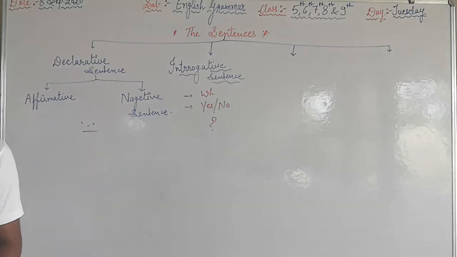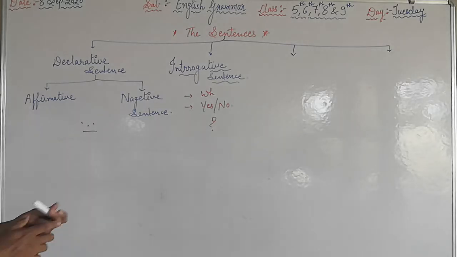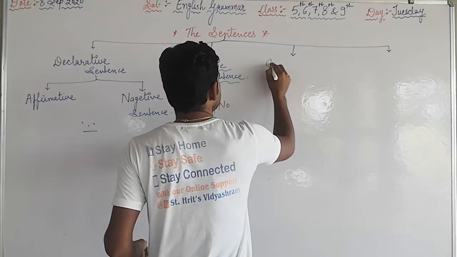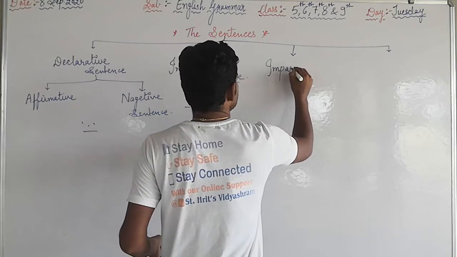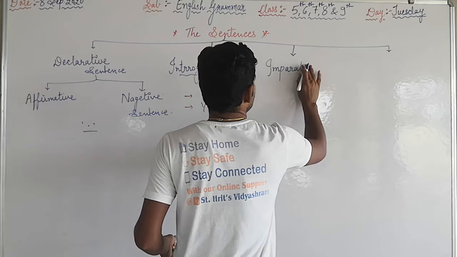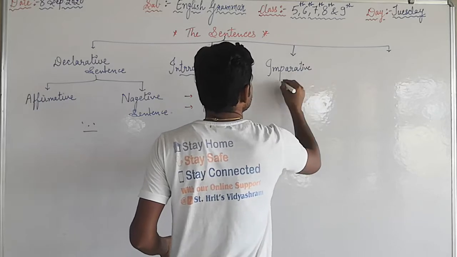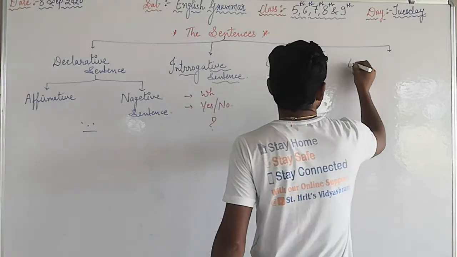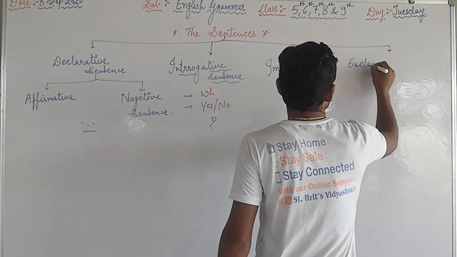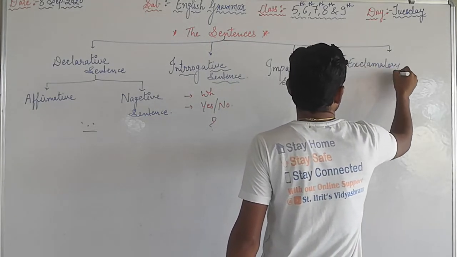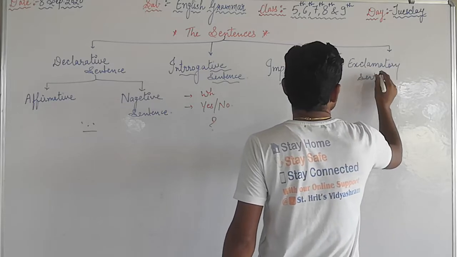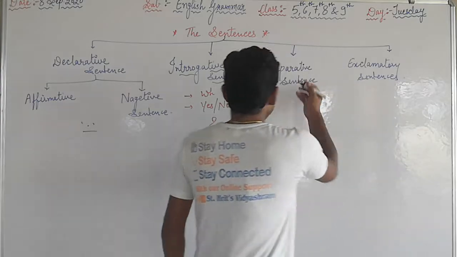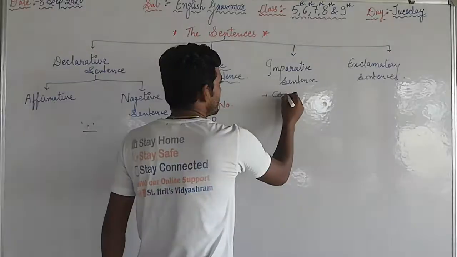Next is the imperative sentence. Then next, the exclamatory sentence. In an imperative sentence, commands are there.